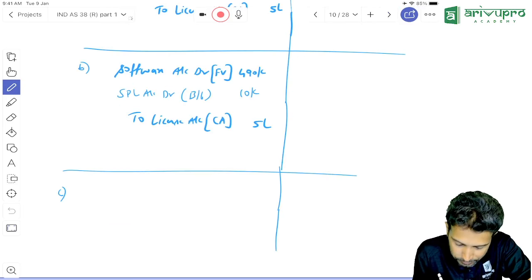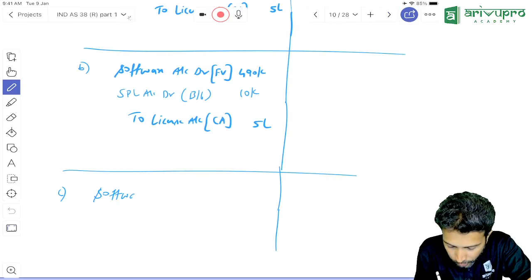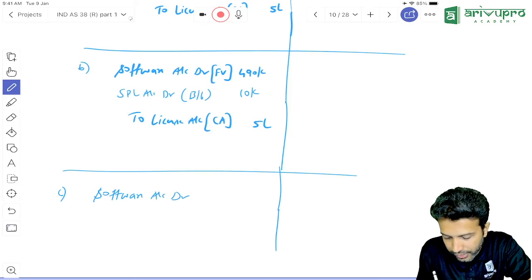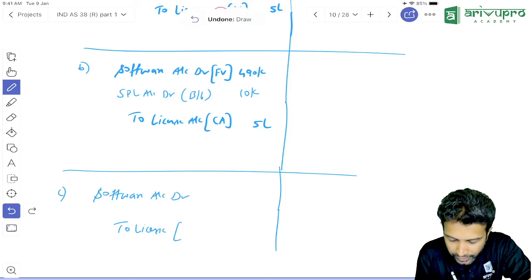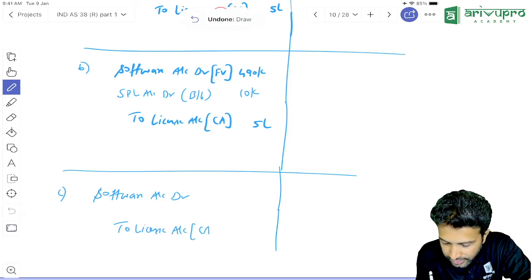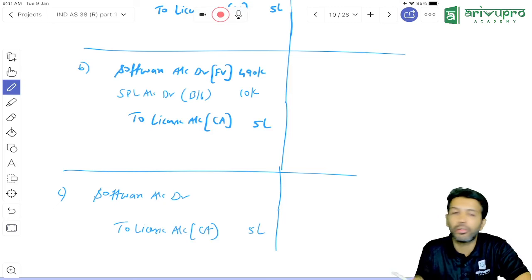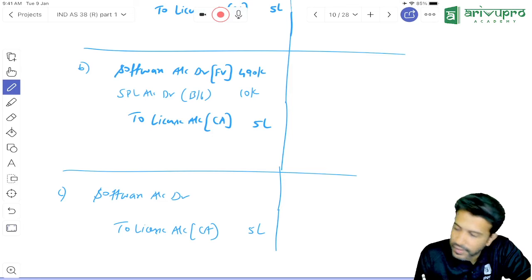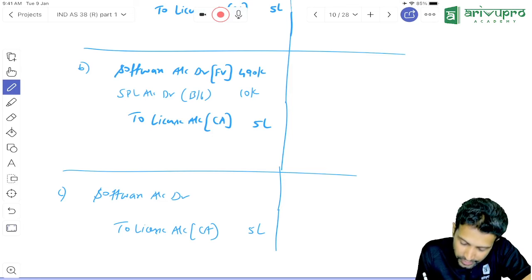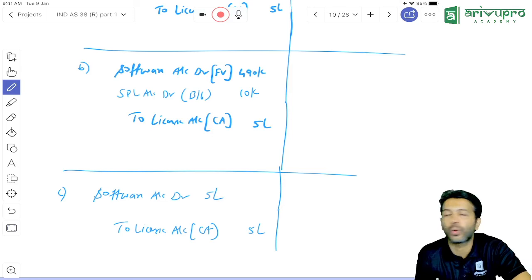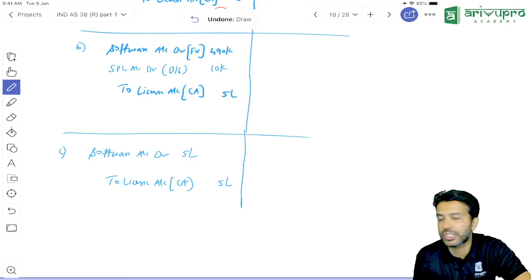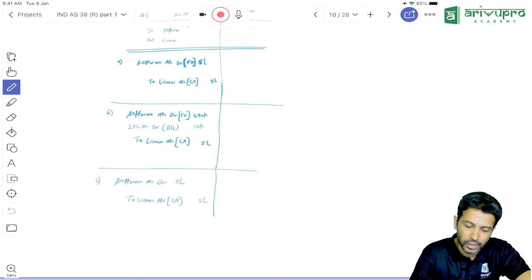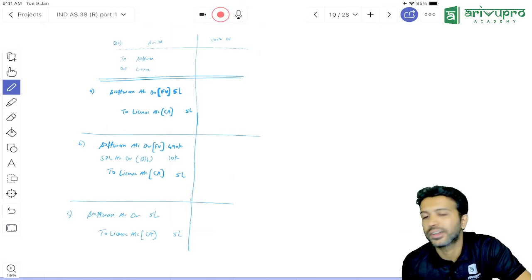Now tell me the entry. Which asset came in? Software. So software you will debit. Which asset went out? License. License went out, so you have to cancel the license. License's cancellation will happen at a carrying amount of 5 lakh. Since fair value is not determinable for both assets, software also will be debited at what value? 5 lakh only. Again in the third case, gain or loss due to exchange will not arise. That's all. This is the entry in the books of Sun.